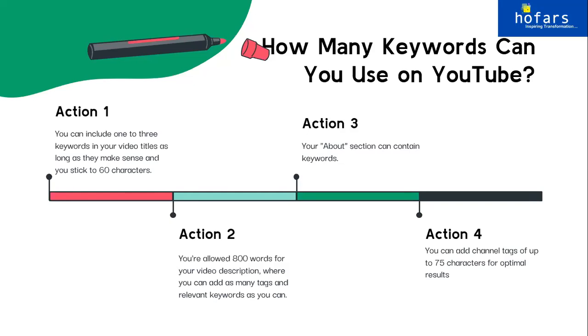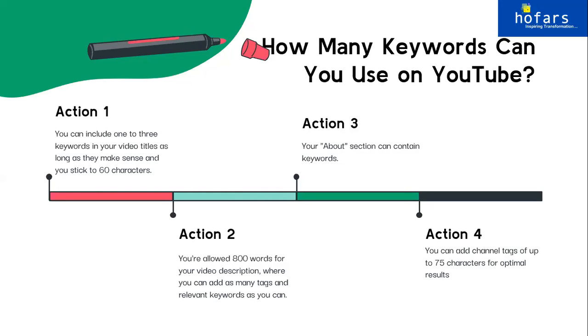So the four places where you can add your keywords are: the very first one is the title of your video, the second is your description, the third is your about us page, and the last one is your channel tags. Now, it is advisable to have a description of about 800 words, not characters. 800 words is a lot of words, so you can write a lot of things in your description. It's not like your website SEO, where there is a guideline of using up to 155 characters only.